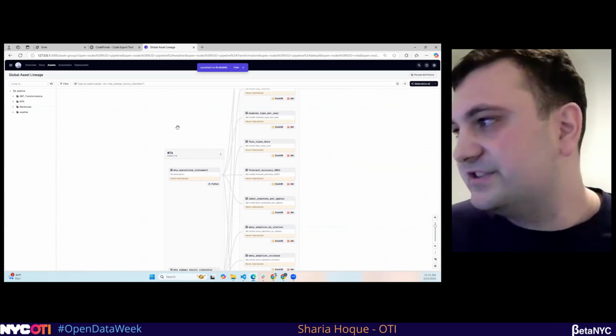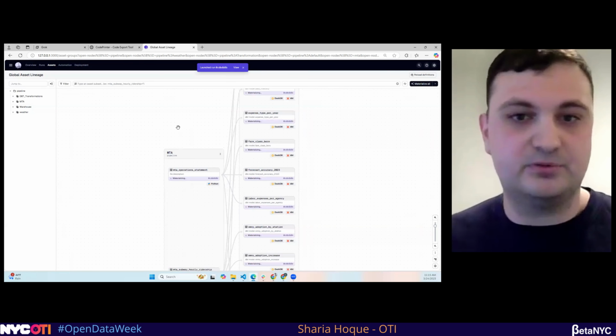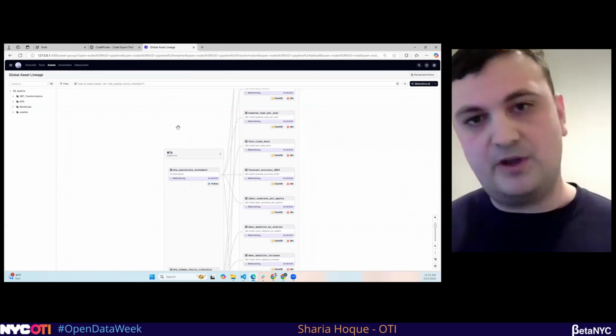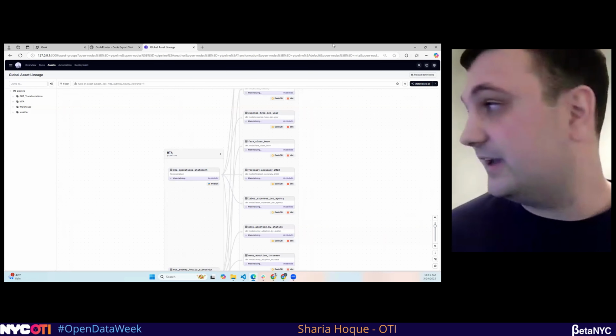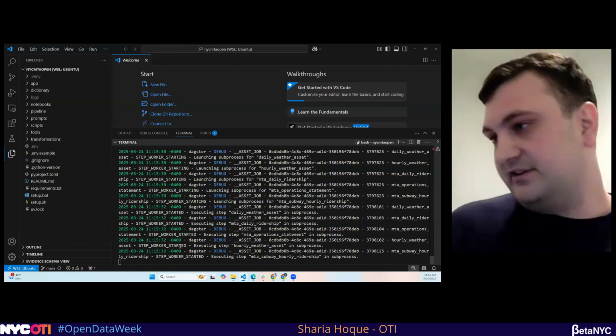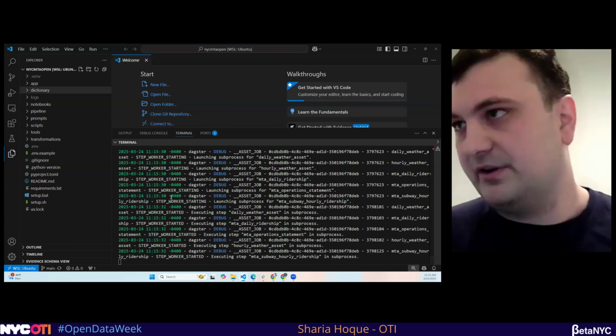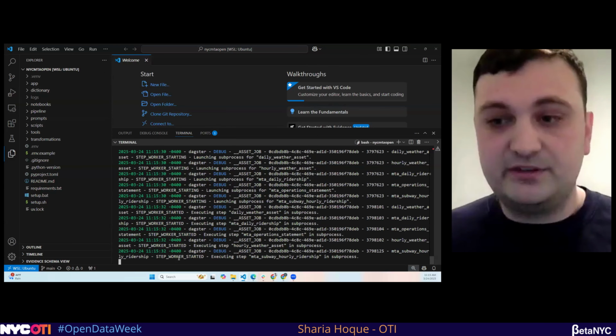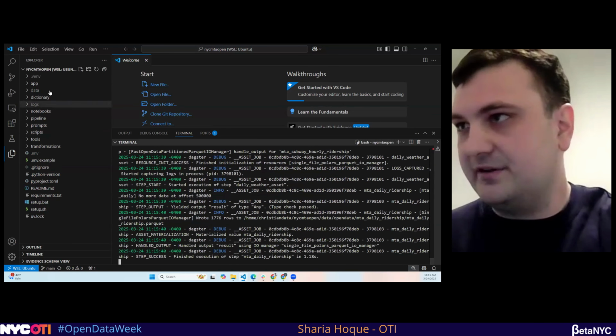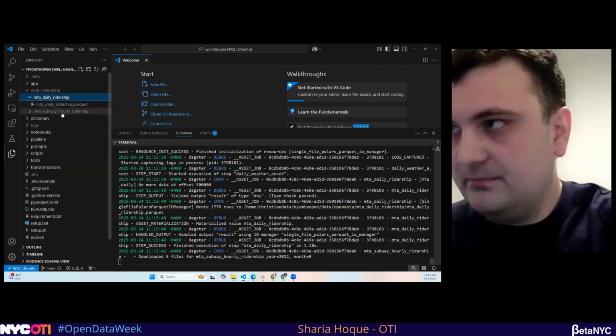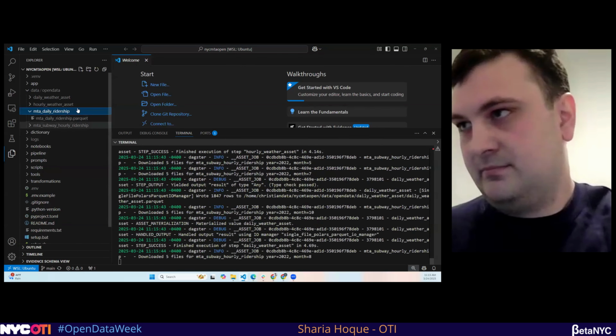So what's going to happen when we click materialize all? Imagine you're a city employee and you built this secure custom BI and you need to get your data. So what it's doing, it's going to start a process. It's going to make API calls, one to the Socrata API in order to download the daily ridership and the operations data set.